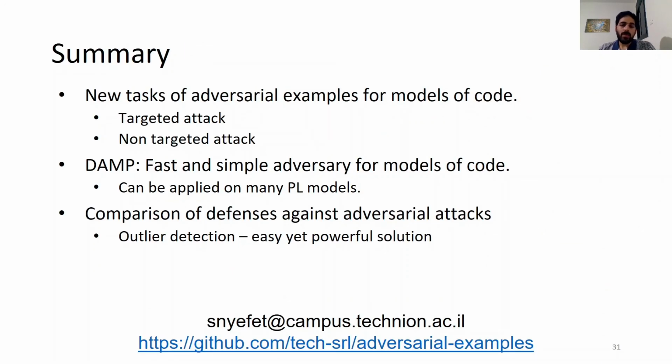So let's recap. We defined new tasks of adversarial examples for models of code, targeted and non-targeted. We introduced DUMP, which is a simple approach for attacking many PL models, and we compared different defenses to mitigate adversarial examples. Of course, all the source code can be found on our GitHub.